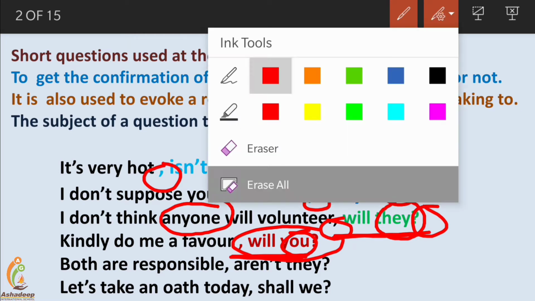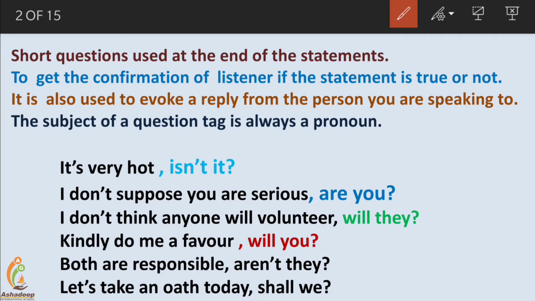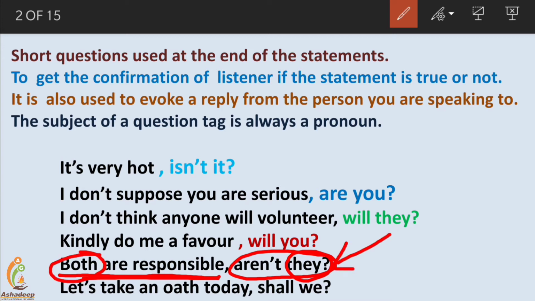Both are responsible. The speaker states this: both are responsible, aren't they? And "aren't they" is a question tag. Here you can see again, it's after a comma. "They" is the pronoun used here, and it is used for both. A question tag always has a pronoun.